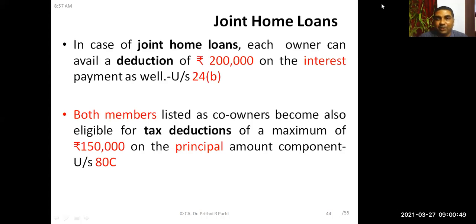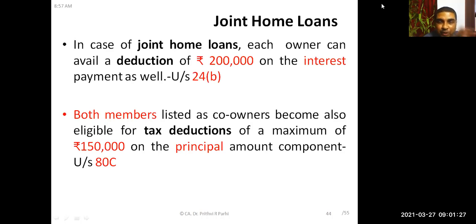Now, I told you interest on borrowed capital is allowed. In many cases, it is 2 lakh rupees, and in some situations, it is 30,000 rupees. But if it is a joint home loan, that means 2 people have jointly taken that loan, then each owner can avail the deduction up to 2 lakh rupees. Let us say husband and wife have jointly taken a housing loan. Then the husband can avail a deduction of up to 2 lakh rupees, and the wife also can avail a deduction up to 2 lakh rupees. Did you understand?